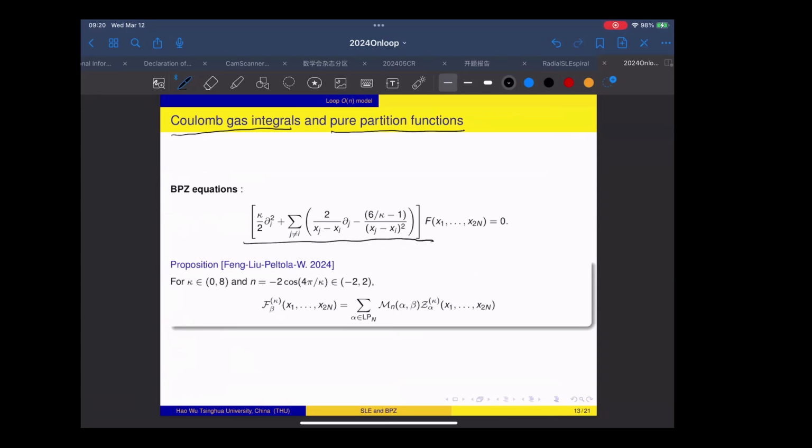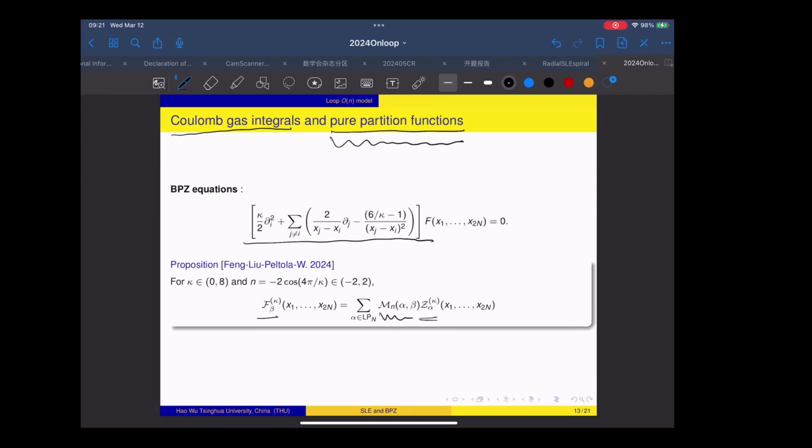And I also mentioned that the pure partition functions form a basis for the solution space. As the Coulomb gas integral is also a solution, the Coulomb gas integral can be written as a linear combination of the basis. And this linear coefficient is given exactly by this Meander matrix.